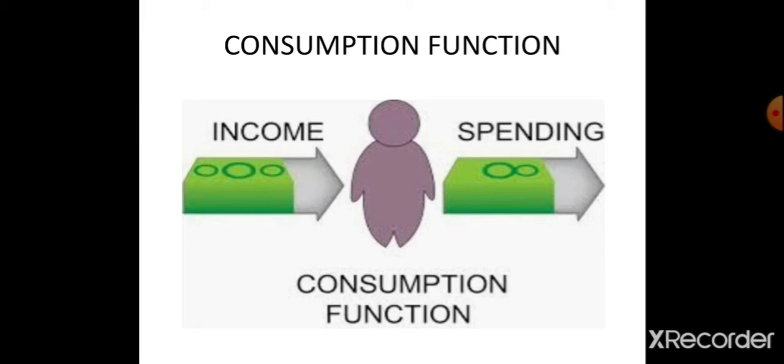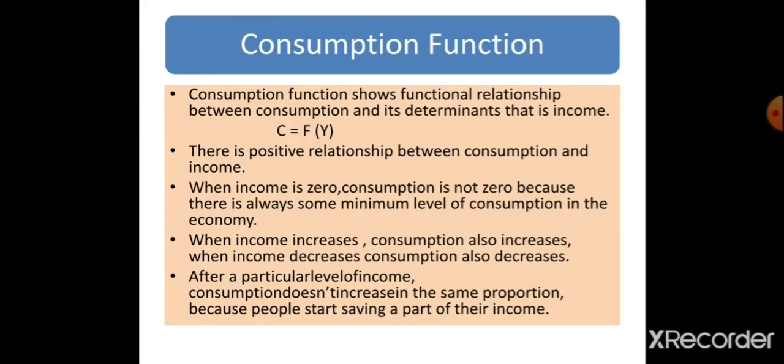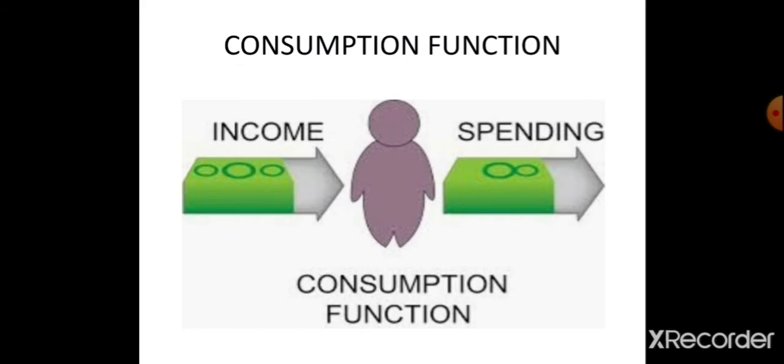Dear students, so far we have studied that aggregate demand refers to the planned expenditure incurred on the goods and services produced domestically during an accounting year. We discussed the components of aggregate demand. In a two-sector economy, AD is equal to C plus I, where C refers to the private consumption expenditure and I refers to the private investment expenditure.